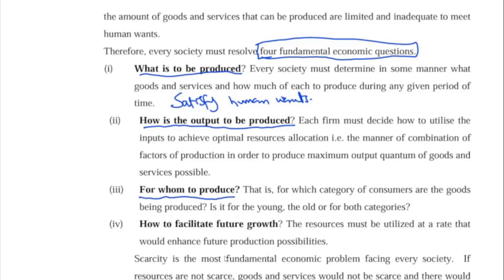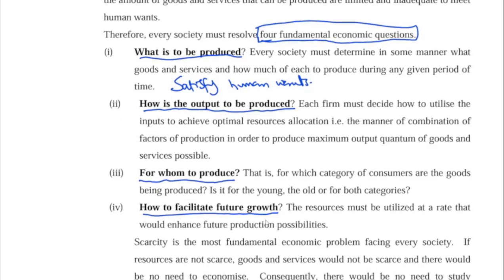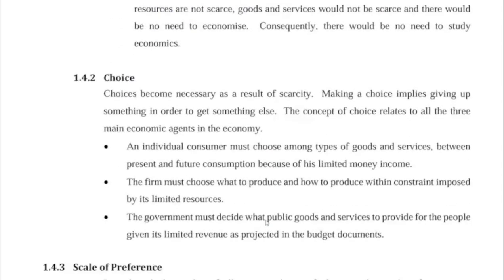For whom to produce. And lastly, how to facilitate what? How to facilitate future growth. So those are the questions under scarcity. Scarcity makes us ask these 4 questions at every point in time. All right, so the next one is choice. Number 2 is choice.